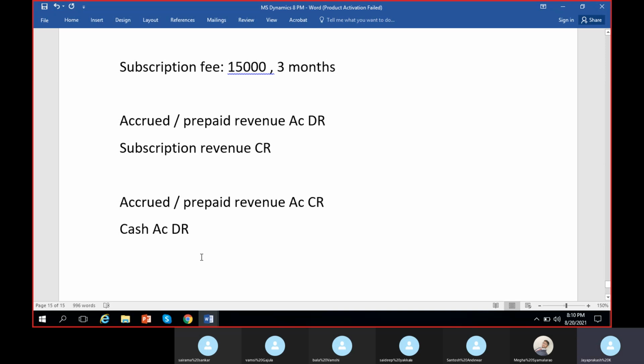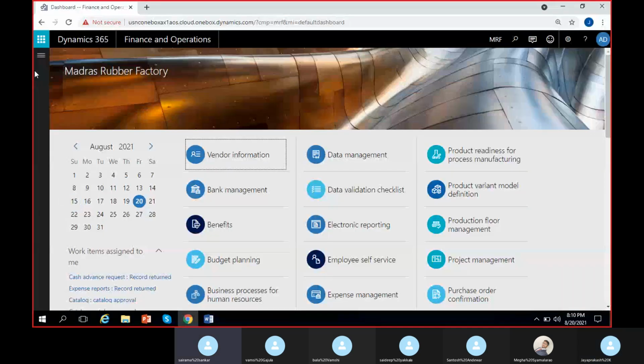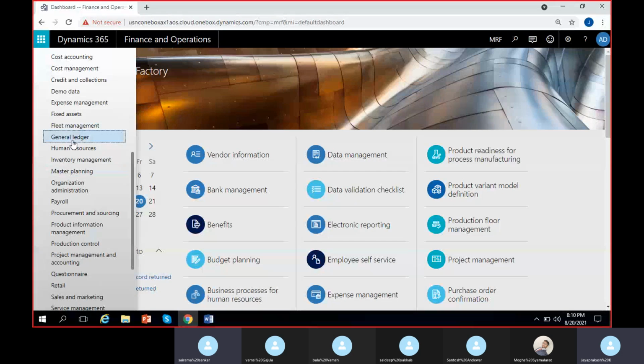All right. So let us see how we can create an accrual scheme and post an entry. Try to apply the accrual scheme and see how the amounts are divided, or how the accrual transactions are being posted. So to create an accrual rule, what is the navigation? Anyone? General ledger.